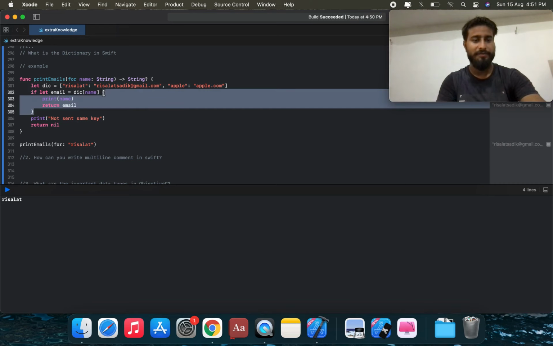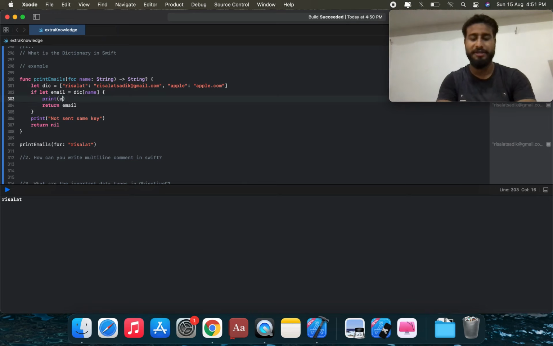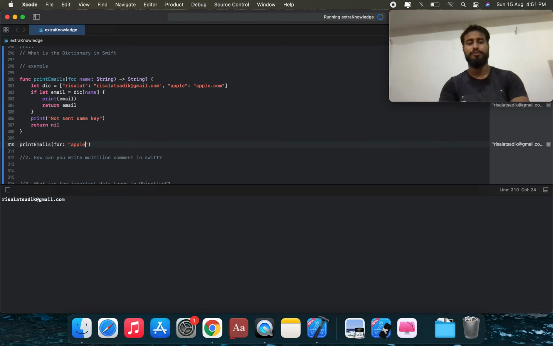Okay, and if let binding, print this name, and print this email. We can set this email as an array of string. This is risalat@gmail.com. So we're going to call this apple, which is apple.com. We're going to call this method apple.com.